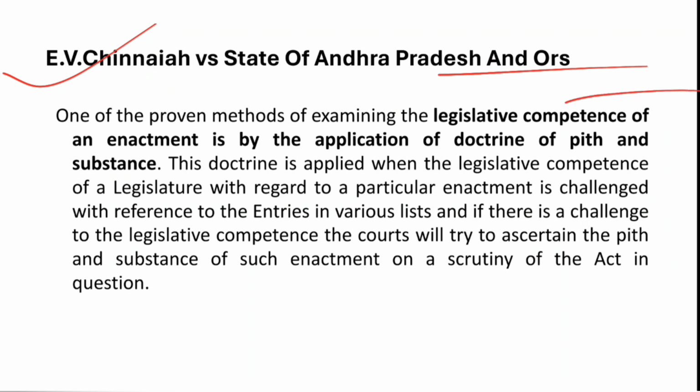The doctrine is applied when the legislative competence of a legislature with regard to a particular enactment is challenged with reference to the entries in various lists, and there is a challenge to the legislative competence. The court will try to ascertain the pith and substance of the enactment on a scrutiny of the act in question. Again the same thing, and every judgment talks about the same thing, because the doctrine would always be the same, but it has to be applied where there is a conflict between the entries between the legislatures,